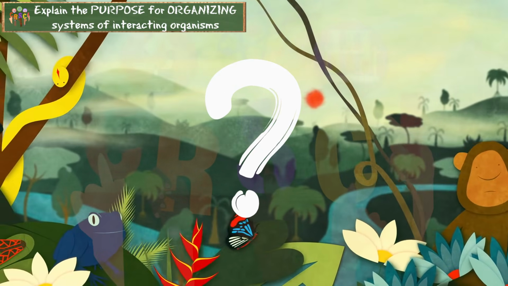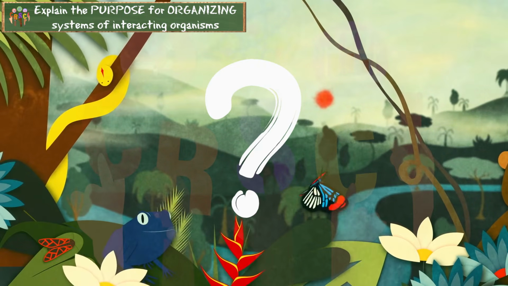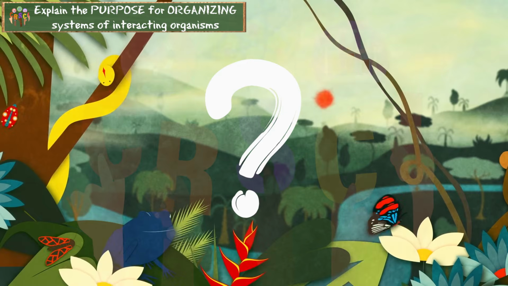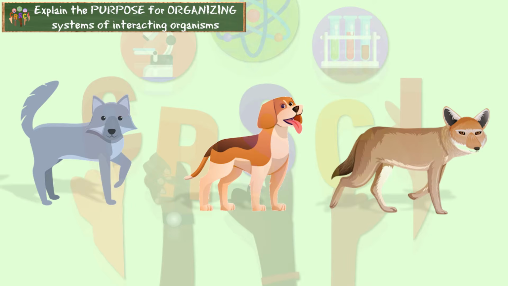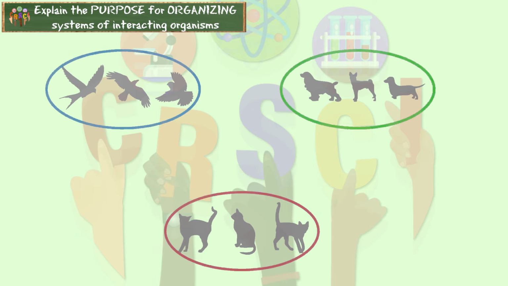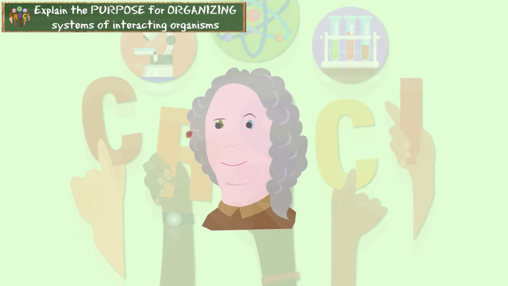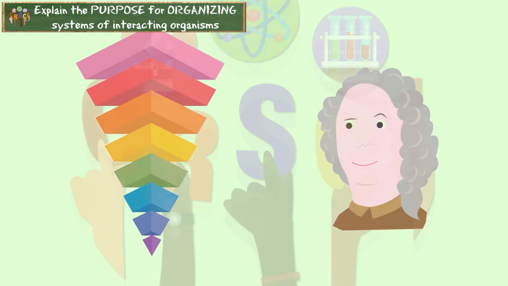Well, we've been learning about living things and their biodiversity for a while now. So while we share many things in common, let's say, for example, this wolf, dog, and coyote, they're actually still quite different. Scientists classify or group them with other organisms that they are most closely related to. This is called taxonomy.